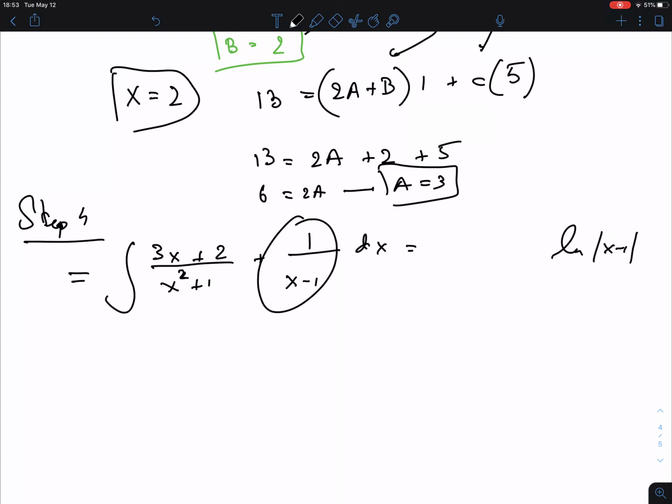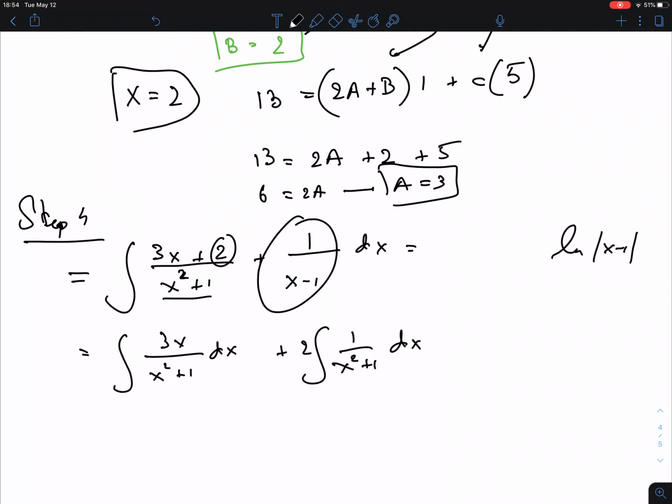But this one here, we have to split. This x squared plus 1 over x squared plus 1 is the antiderivative of arctangent. But that is okay with the 2, but the 3x doesn't work here. So we have to split this as 3x over x squared plus 1 dx plus 2 times 1 over x squared plus 1 dx. I could have brought the 3 out here, so let me do that already. Okay, so I'm splitting this in 2 parts here, and this already I've calculated. Oh, plus ln of x minus 1.